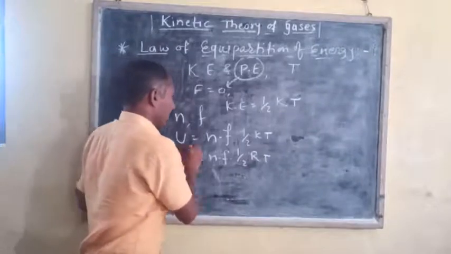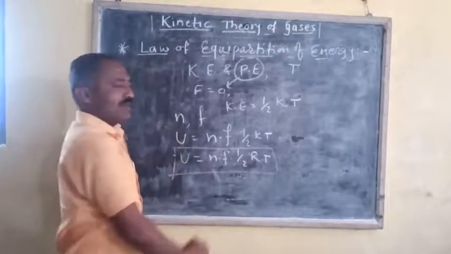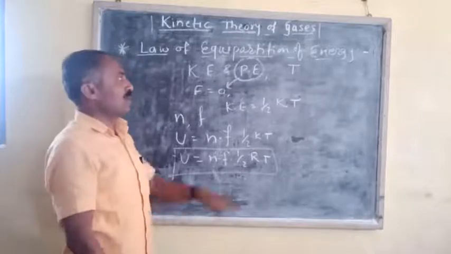This is the total internal energy of an equilibrium system at an absolute temperature T.